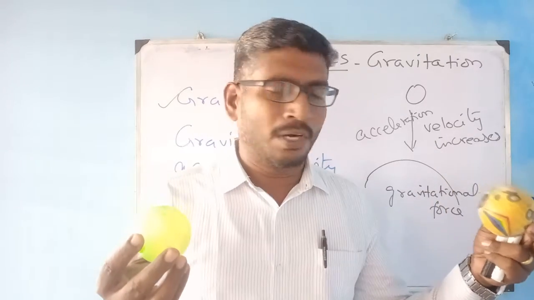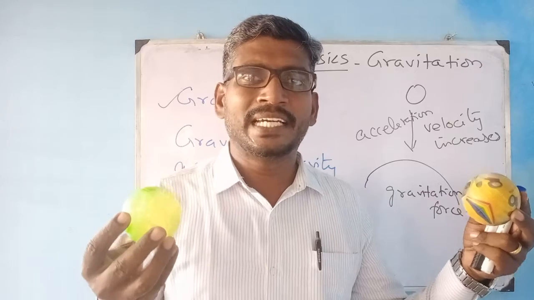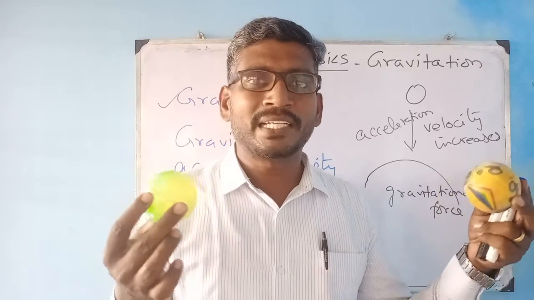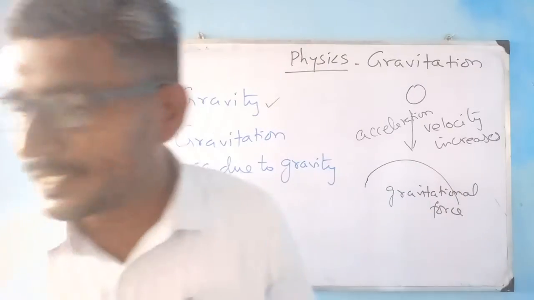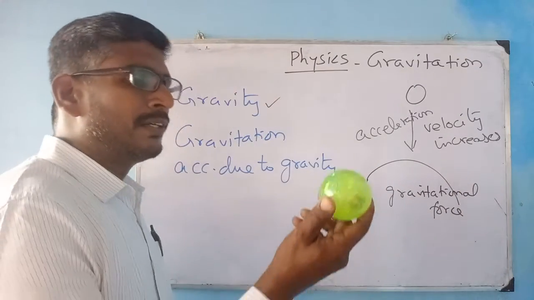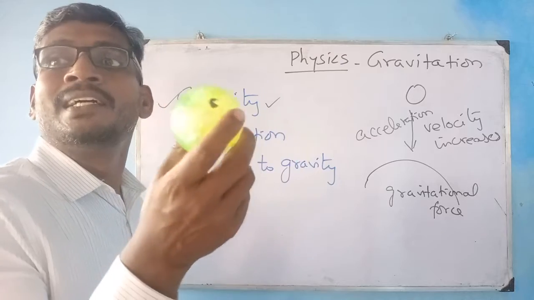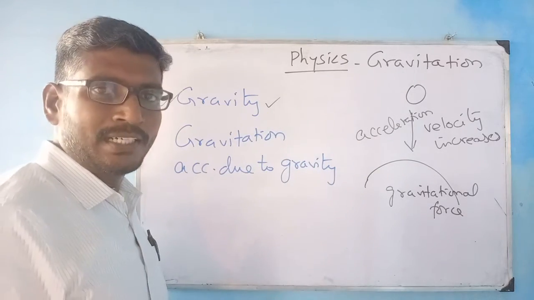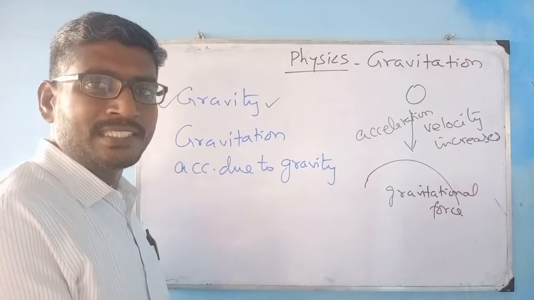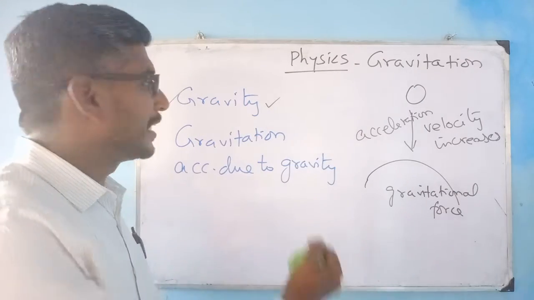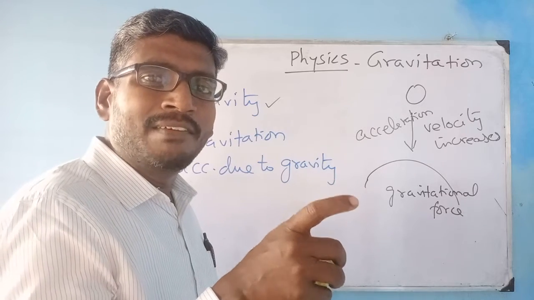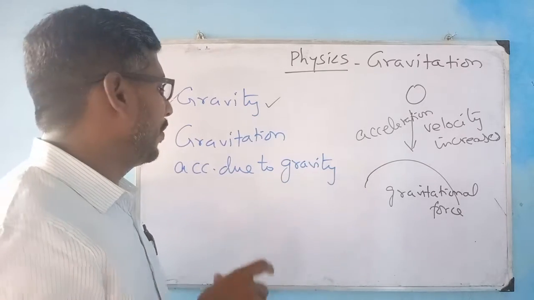Because of these two objects, naturally there is a gravitational force between them when they are separated at a distance r. And when you consider only one object falling towards the earth, because of the earth's gravity this object is being pulled, that you call gravity. Gravitation is the gravitational force between the two objects.